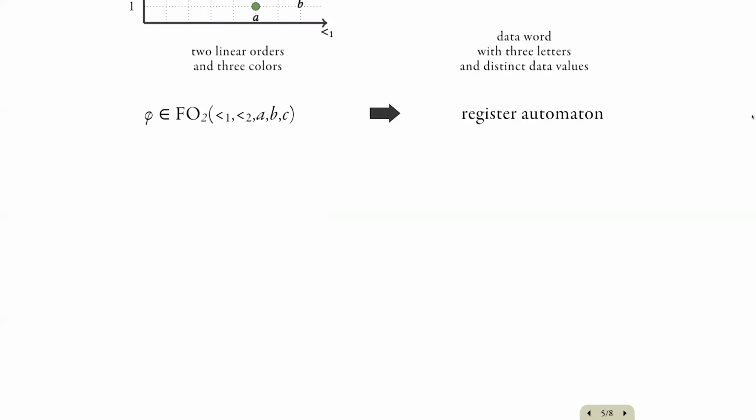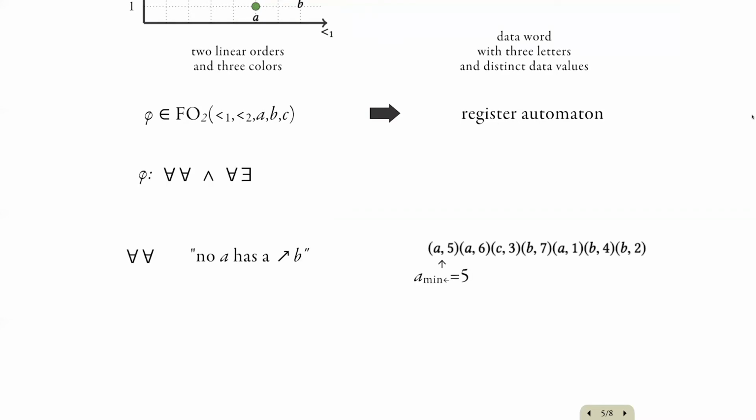This correspondence can be used to reduce the finite satisfiability problem of the two-variable fragment with two linear orders to a problem about register automata. To do this, first we rewrite the formula phi in a special normal form, known as Scott normal form, which is a conjunction of sentences of the form for all, or for all exists. So a typical sentence of the form for all says, no A has a B which is to the northeast of it. This can be expressed as a sentence with 2 universal quantifiers.